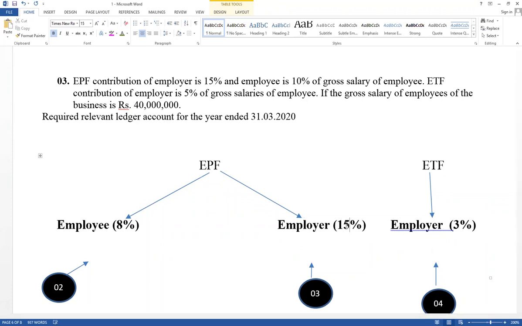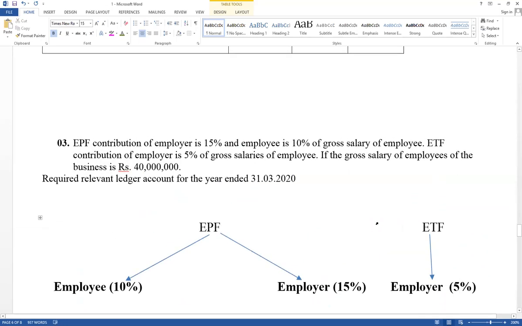Employee is given 15%, and contribution of employee for EPF it has given 10%. And for ETF it has given contribution of employer 5%. First one, calculate values. After that, think about steps. Then record in the ledger account also.